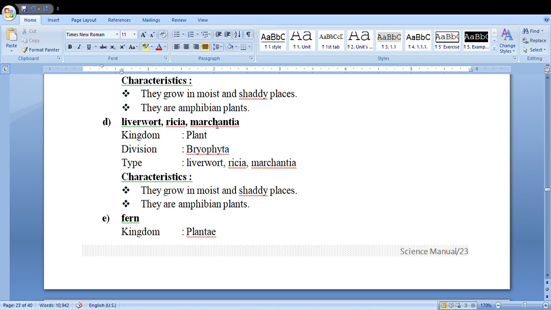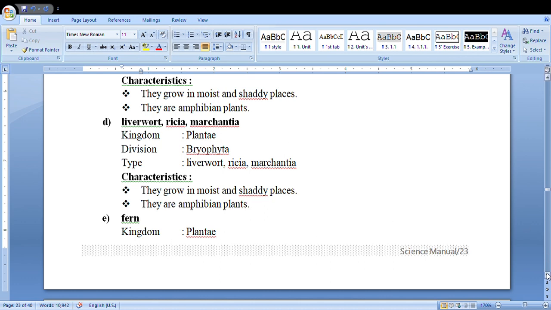Liverwort, Riccia, Marchantia: these all three plants have the same features, so to save space we put them together. Kingdom Plantae, division Bryophyta, type liverwort, Marchantia. They grow in moist and shady places. They are amphibian plants.